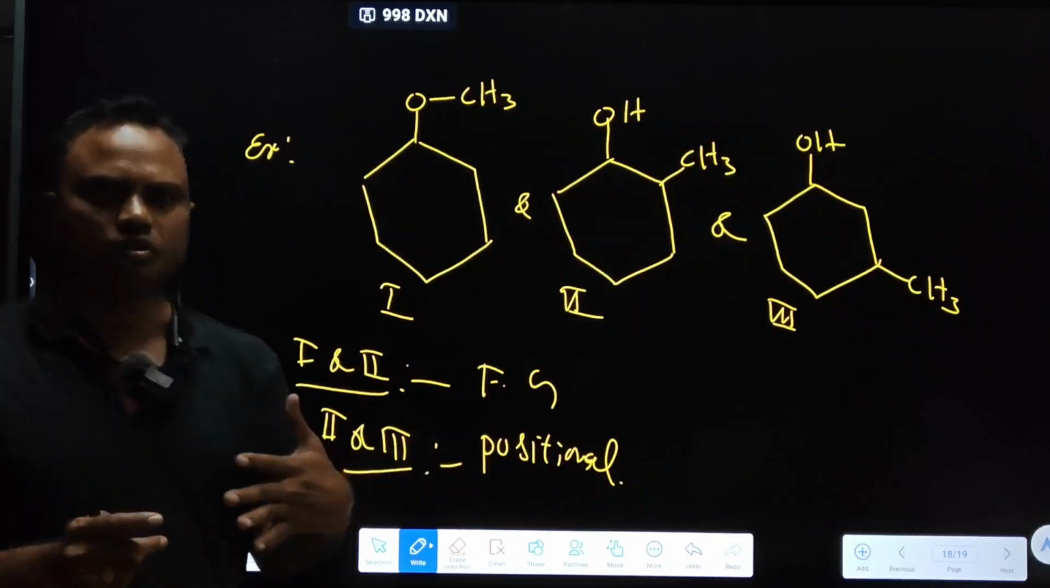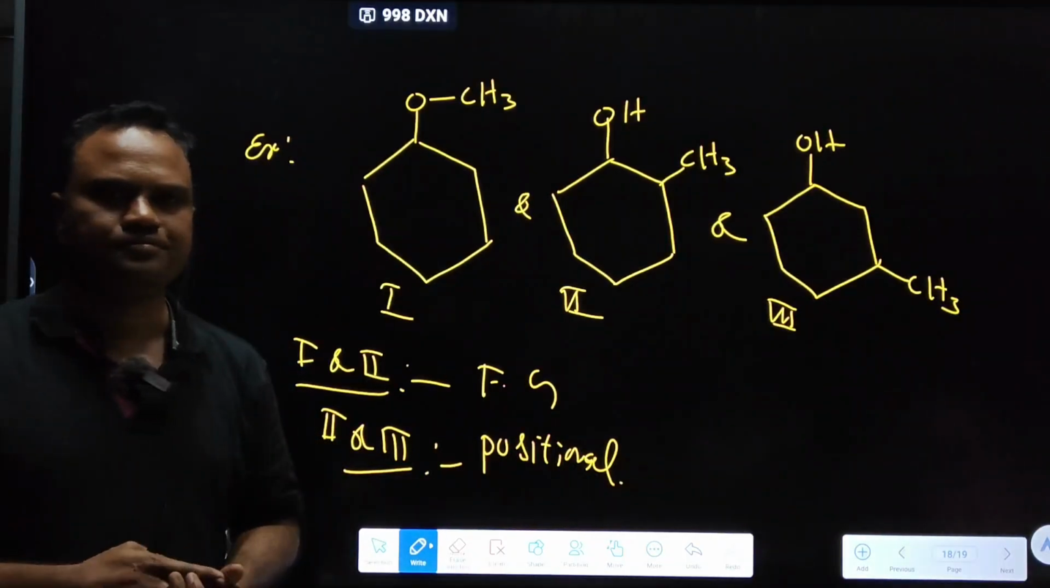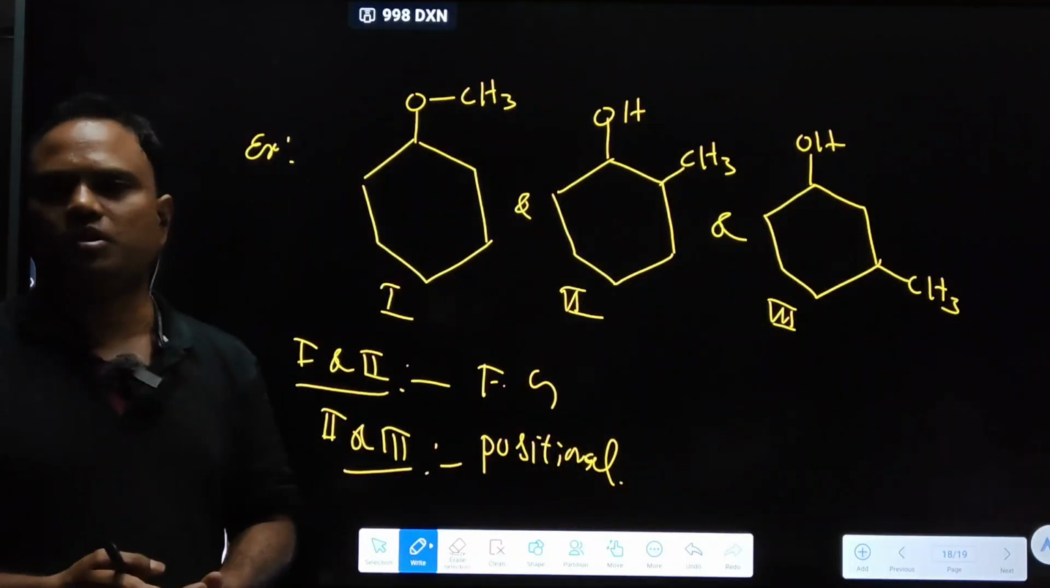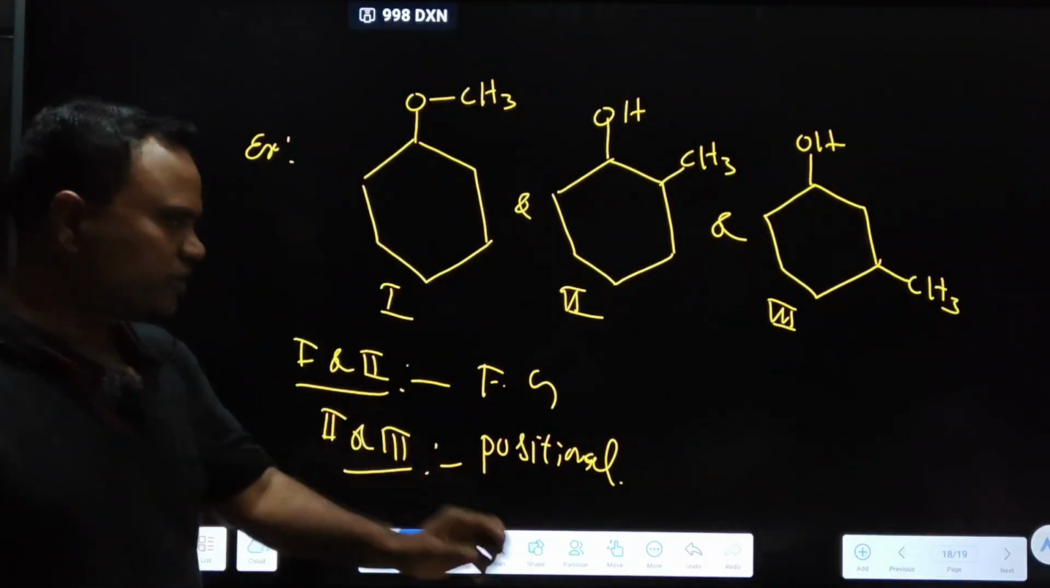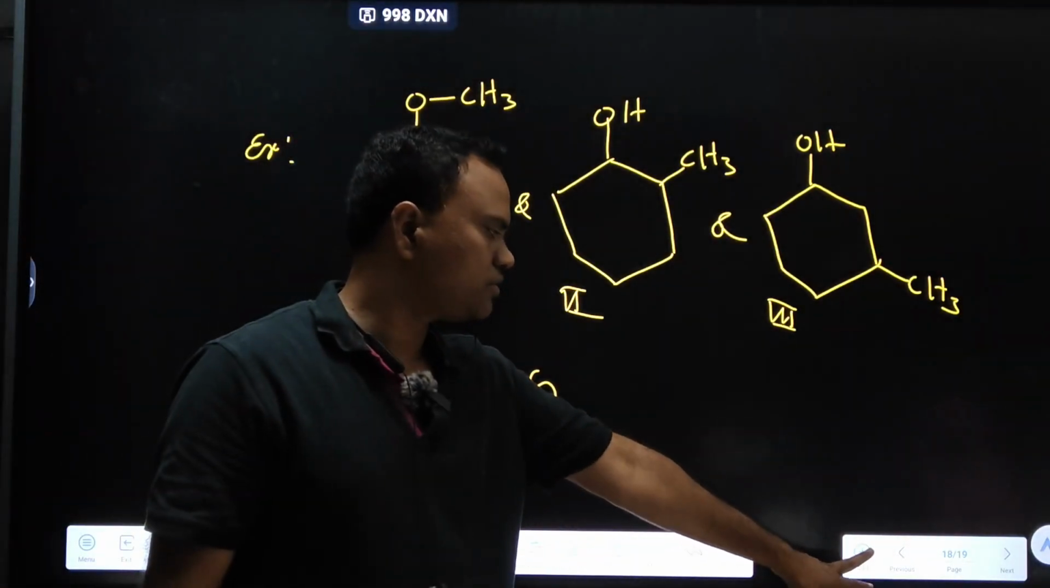Because up to metamerism, one part means easy. Tautomerism onwards, concept is a bit tougher. One more example. Give the relationship between all this.